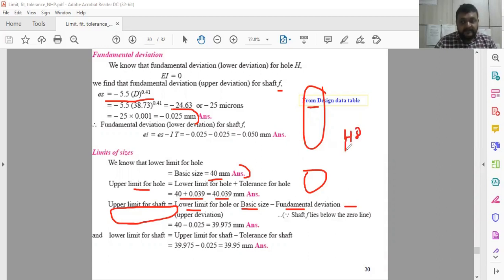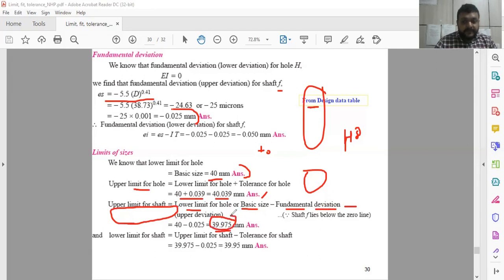For H, with this basic size, only plus 25 is upper side, lower side 0 is there, and for shaft minus 16 and 0. Okay, so that we already decided. So upper limit, lower limit is same. Upper limit of the hole is adding the tolerance, and upper limit of the shaft is this one, reducing the deviation and adding the tolerance in this.